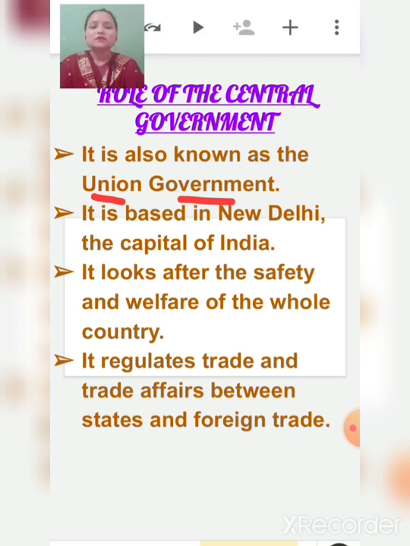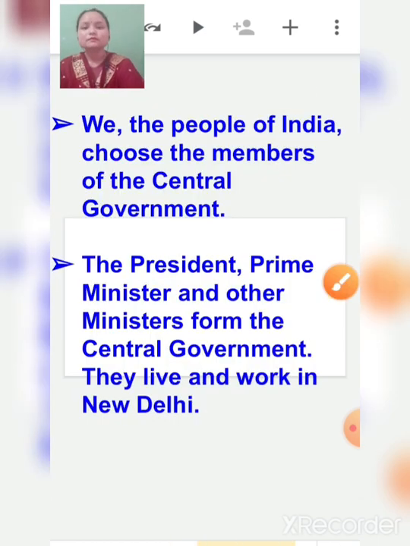It looks after the safety and welfare of the whole country, and it regulates trade affairs between states and foreign trade. All kinds of trade, exports and imports between states and foreign trade, are looked after by the central government.